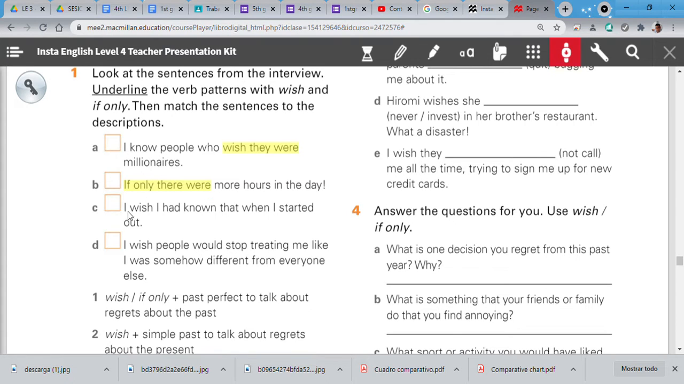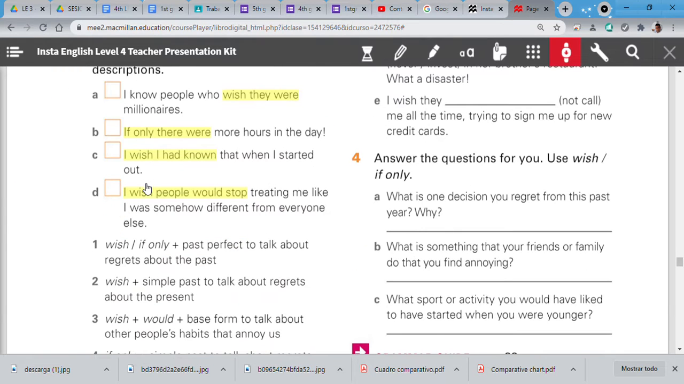I wish I had known. Teacher, but that is past perfect, of course, until here. Okay? I wish people would stop. Aha, stop is the verb. Perfect. Now let's see. That is the activity number 1. Let's continue with activity number 2.